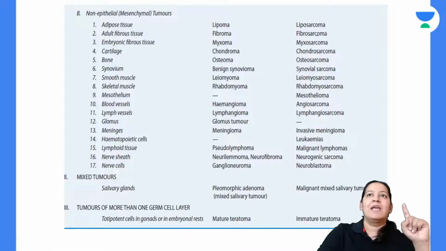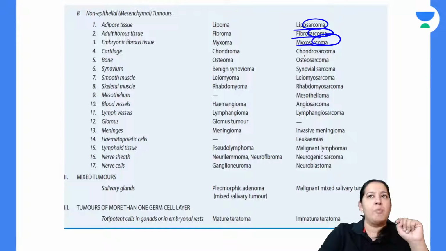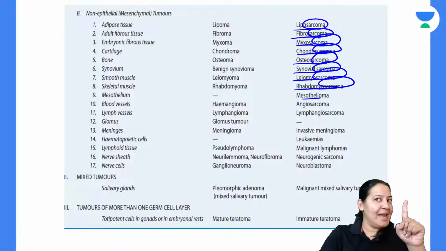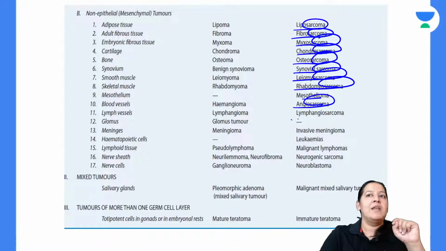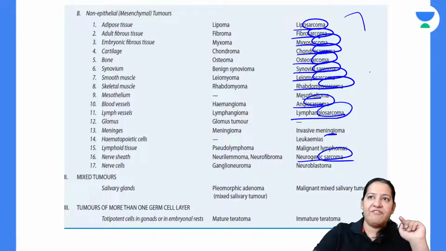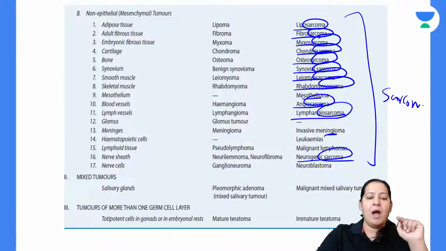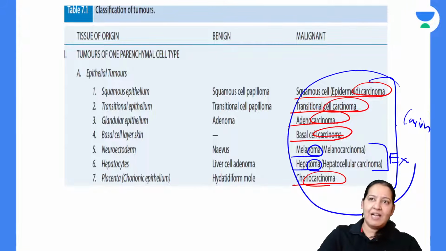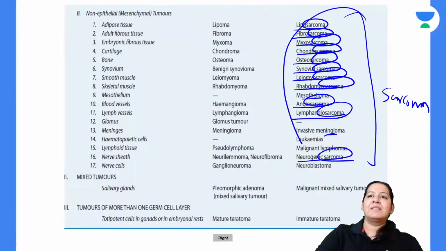Few more examples. See, liposarcoma, fibrosarcoma, myxosarcoma, chondrosarcoma, osteosarcoma, synovial sarcoma, leiomyosarcoma, rhabdomyosarcoma, mesothelioma is an exception, angiosarcoma, lymphangiosarcoma, meningioma is an exception, right? Neurogenic sarcoma. So I have covered all that. So the suffix is either sarcoma or carcinoma. So these are epithelial tumors and these are mesenchymal tumors.